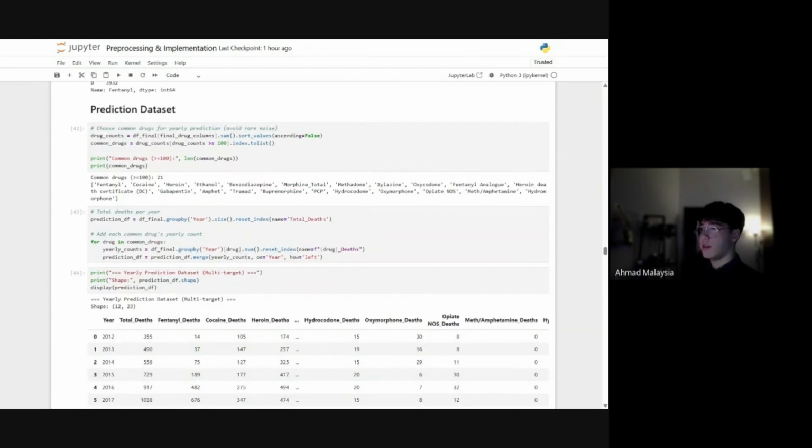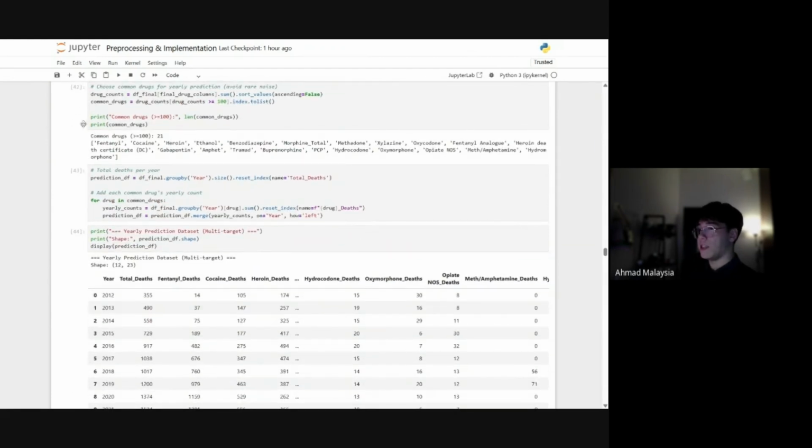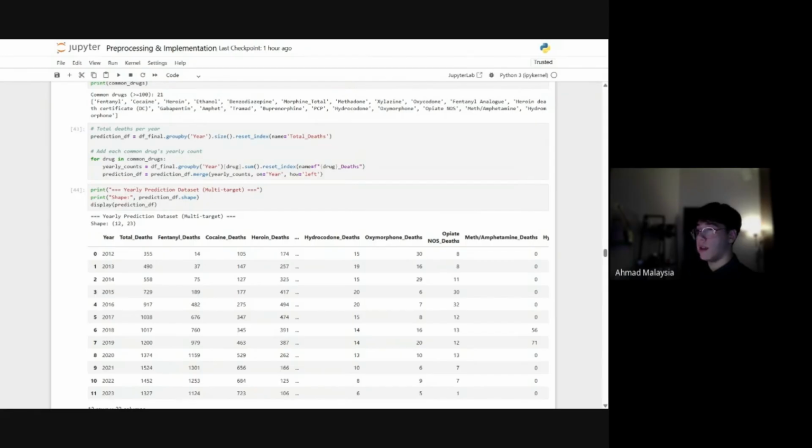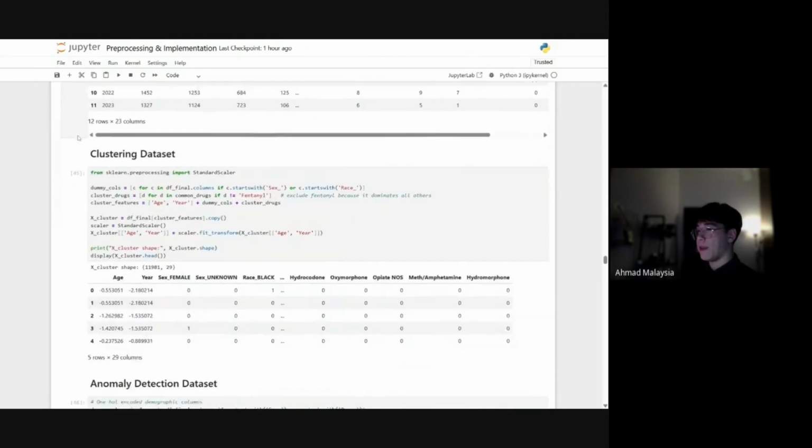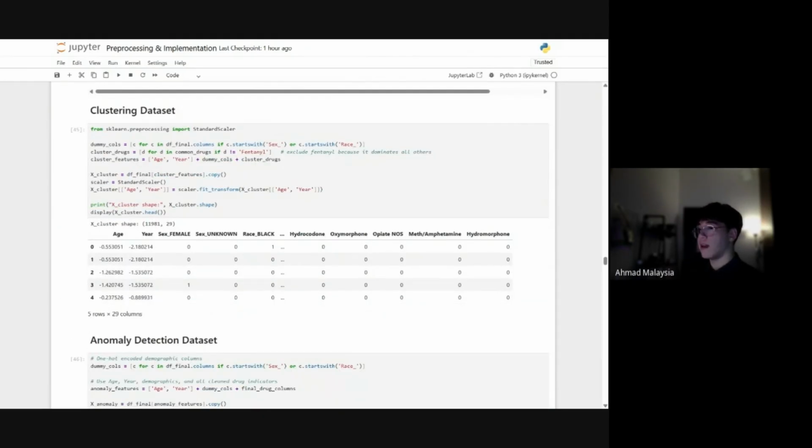In the prediction dataset, I just displayed the common drugs, the ones that are significant, and then I aggregated the total deaths per year and each common yearly drug count. For the clustering dataset, I would scale age and year, since they have a huge impact on the rest of the drugs, since they are all zeros and ones, and obviously for sex and race.